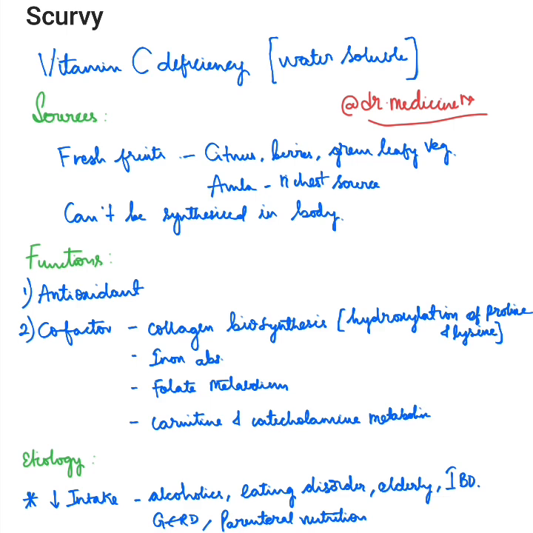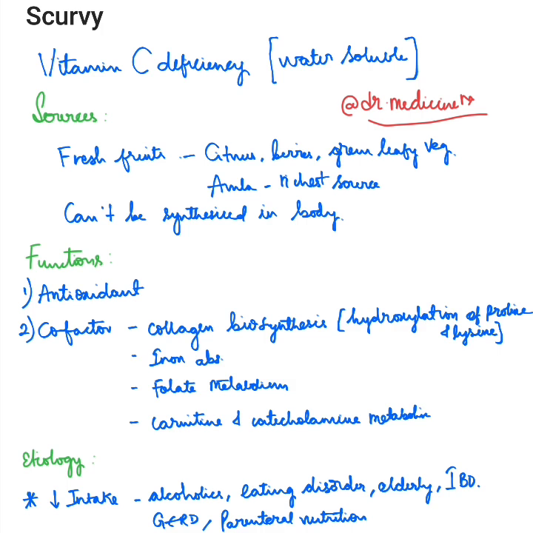Now coming to sources of vitamin C, the main sources are fresh fruits such as citrus, berries and green leafy vegetables. Amla, also known as Indian gooseberry, is the richest source of vitamin C. And vitamin C cannot be synthesized in the body.